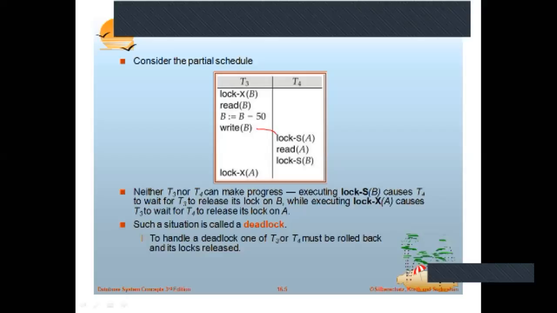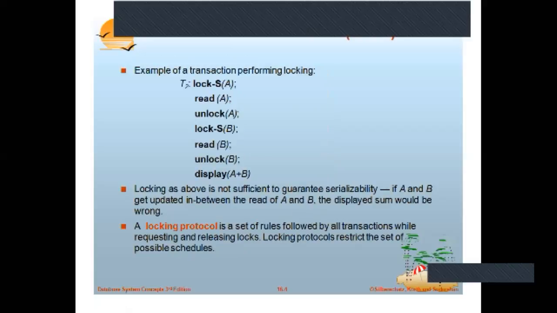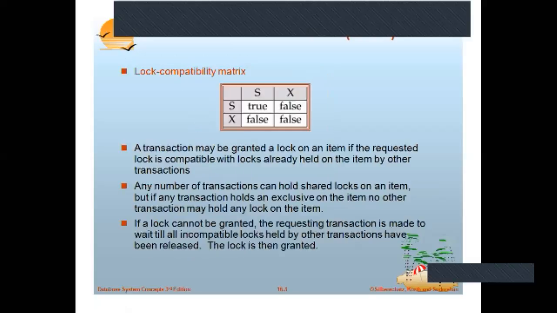Then we are performing a shared lock on item A. We have read the value. Now it is trying to perform a shared lock on item B. Will it be done? Basically no. Why? Because you have already performed an exclusive lock on data item B, so you cannot perform any lock. Here we can see the compatibility: if you have performed an exclusive lock on one item, on the same item you cannot perform a shared lock. That's why it is false here.